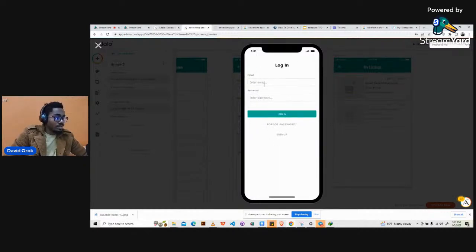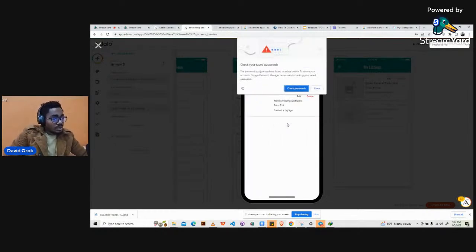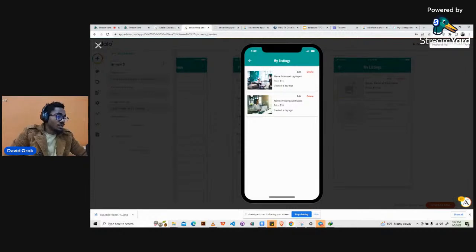All right, so login. Okay, so we have it here. We click on my listing and then we have the workspaces that have been listed. So this is how the workspaces appear.